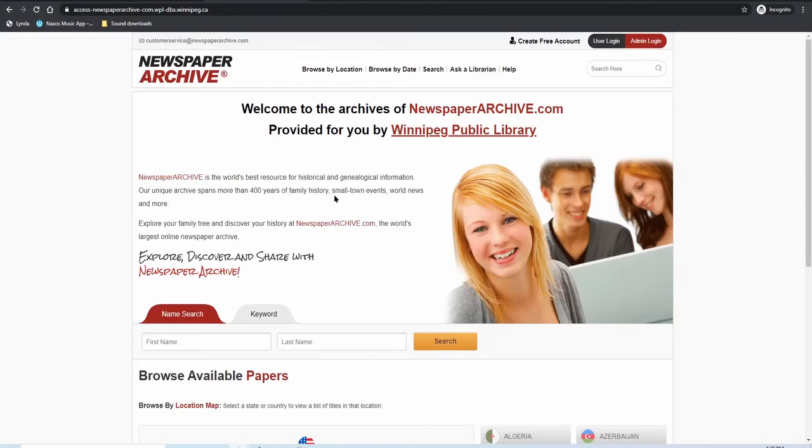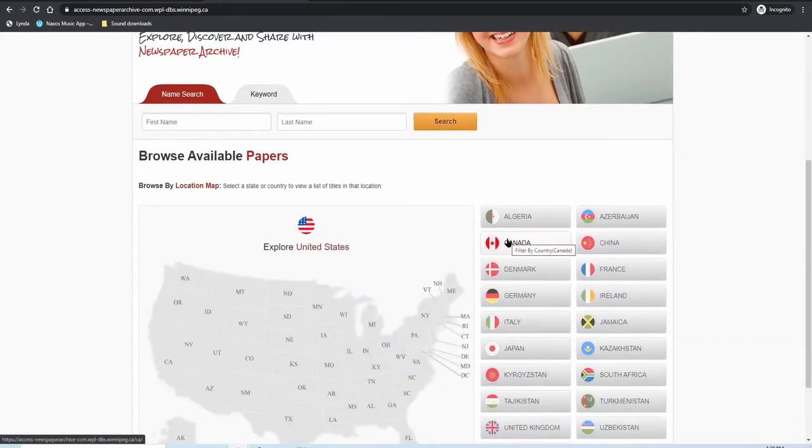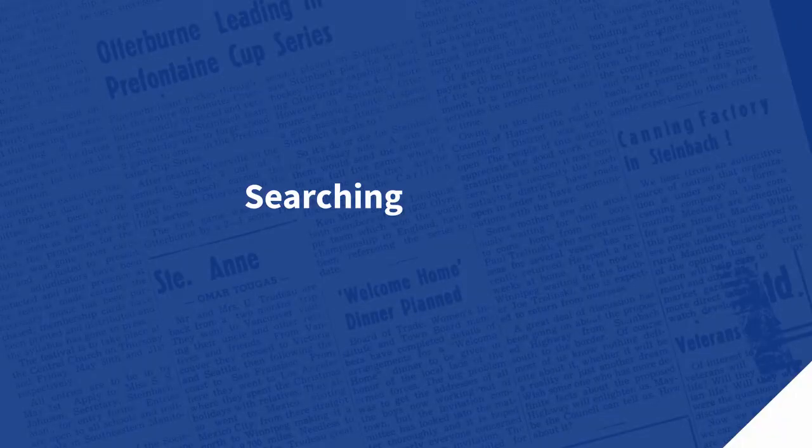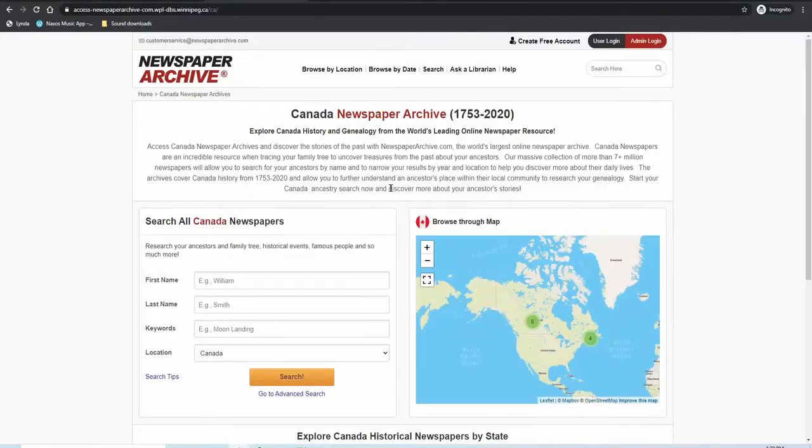Then I'll scroll down a bit and click on Canada. Although Newspaper Archive carries newspapers from many countries, Winnipeg Public Library subscription only includes Canadian newspapers. Being able to browse specific newspapers is great, but the real power in a digital archive is in its search functions, so let's give that a try.